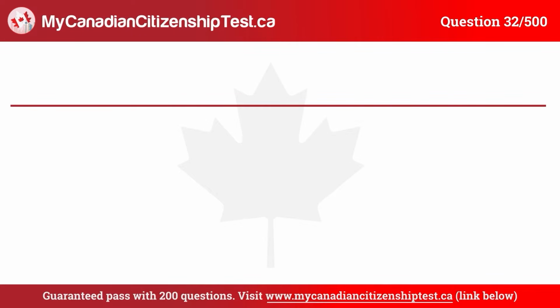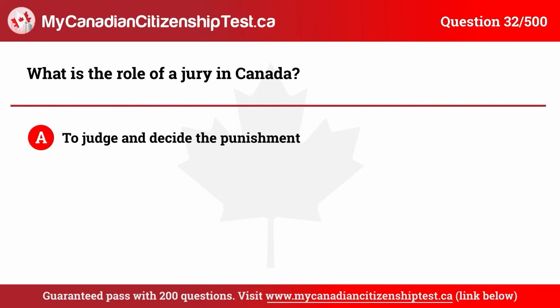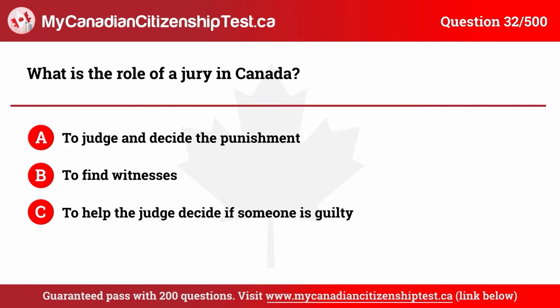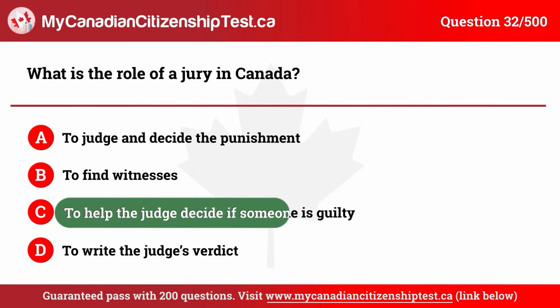Question 32. What is the role of a jury in Canada? A. To judge and decide the punishment. B. To find witnesses. C. To help the judge decide if someone is guilty. D. To write the judge's verdict. The correct answer is C. To help the judge decide if someone is guilty.